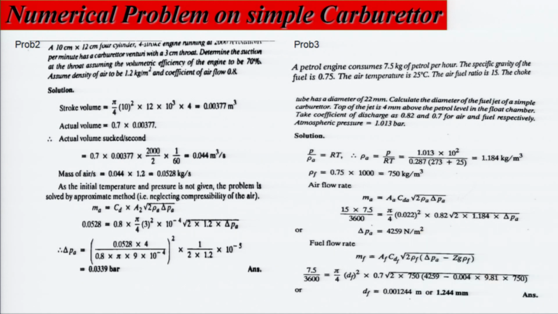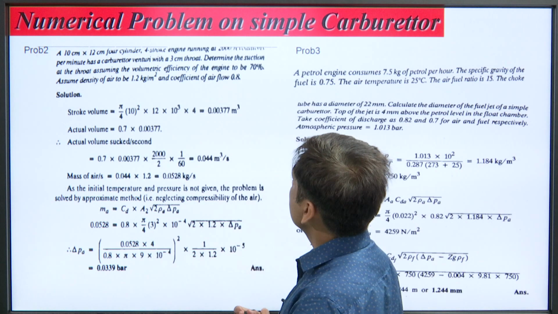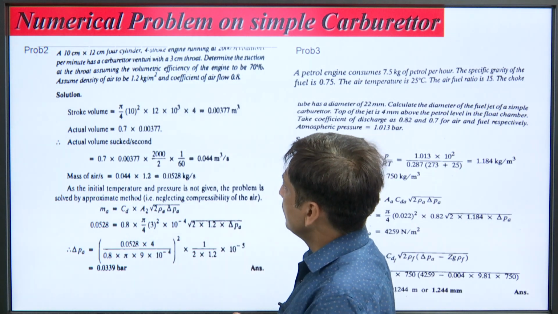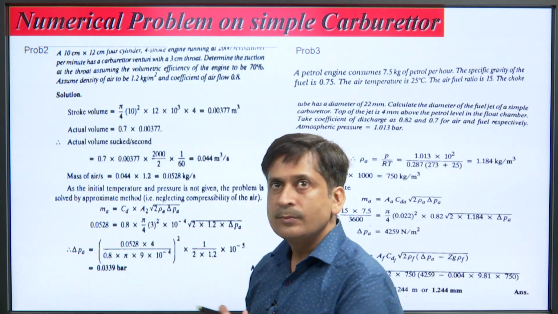Now, the next problem is: a 10 centimeter by 12 centimeter four cylinder 4 stroke engine running at 2000 revolutions per minute has a carburetor venturi with a 3 centimeter throat. Determine the suction at the throat, assuming the volumetric efficiency of the engine to be 70%, density of air to be 1.2 kg per meter cube and coefficient of air flow 0.8. So, all these values are given to you.